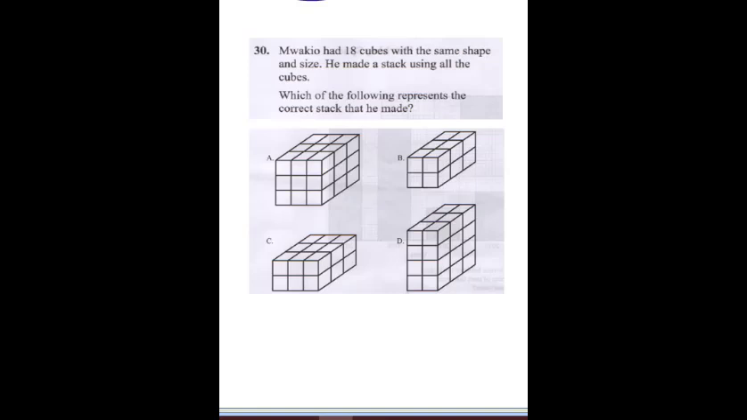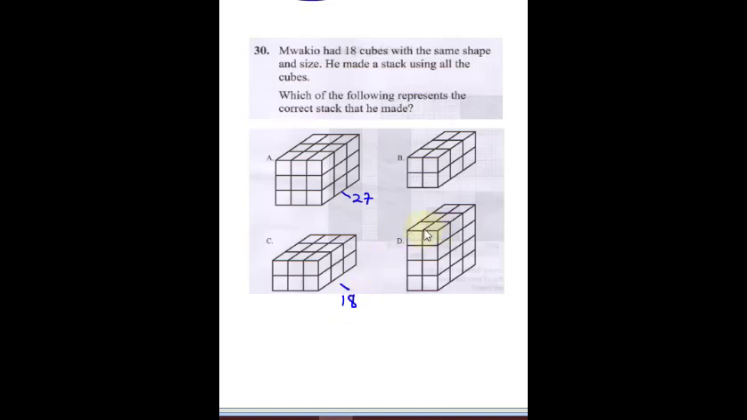Okay, so question 30 says, Mwakio has 18 cubes with the same shape and size. He made a stack using all the cubes. Which of the following represents the correct stack that he made? Now, let's identify the total number of cubes in each stack. This is 1, 2, 3, and this first part here is 9, this is 9, and this is 9. So the total here is 27. I don't think that's the correct answer. Here we have 1, 2, 3, 4, 5, 6. So here is 6, and here is 6, and here is also 6. So this is 18.